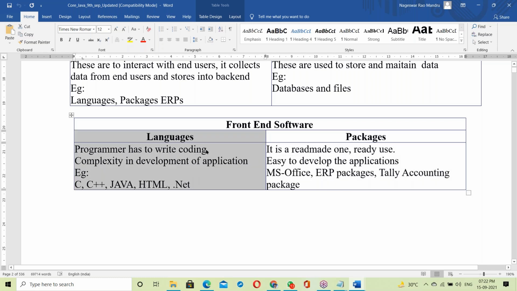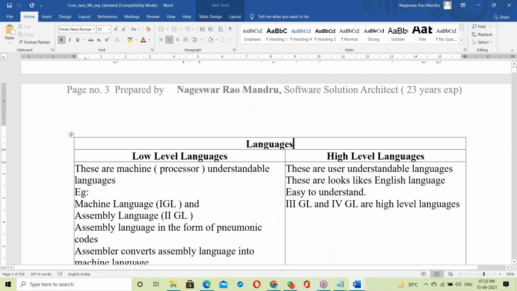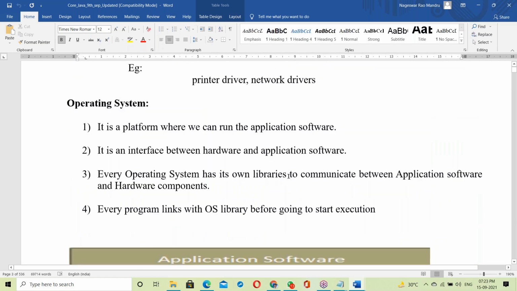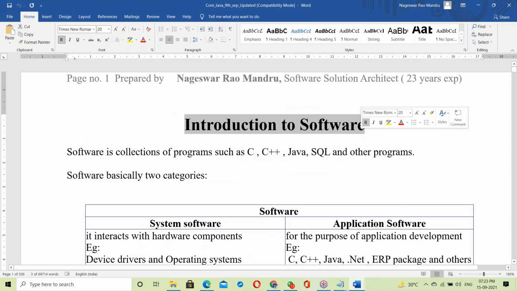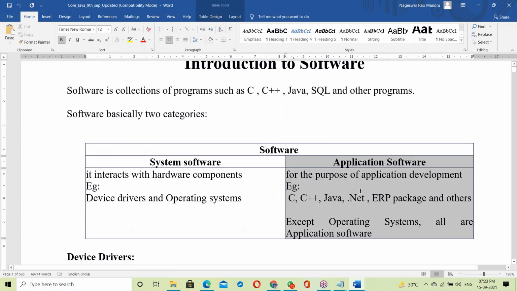Languages. Yes, here there is programming. Yes, we should do the coding here. So Java comes from languages. Our topic is language. Try to observe the way of introducing Java, how I'm introducing Java here. Computer has hardware and software. We are the software engineers, so we started with software. In software, there is system software and application software. Java comes under application software.